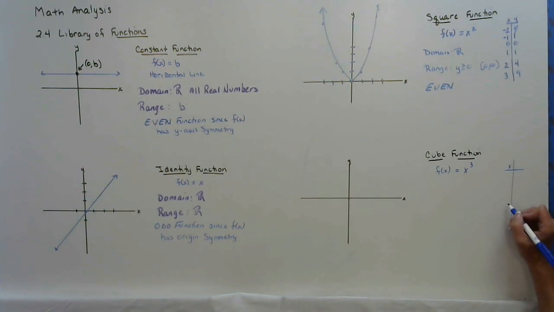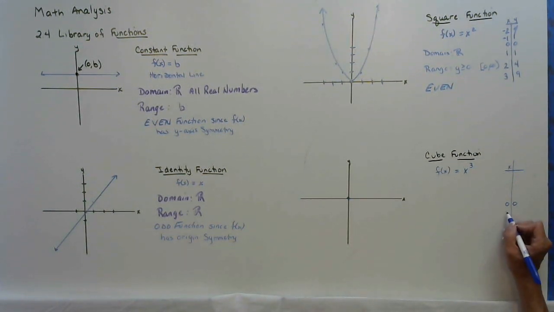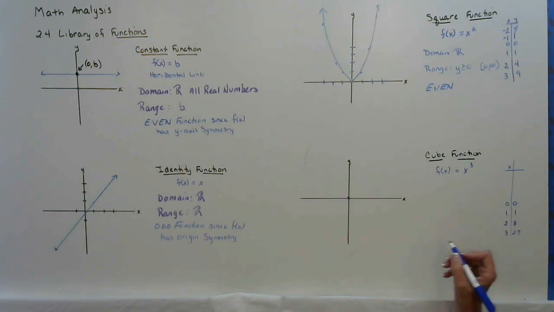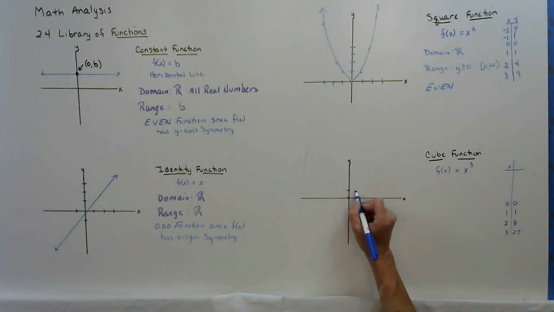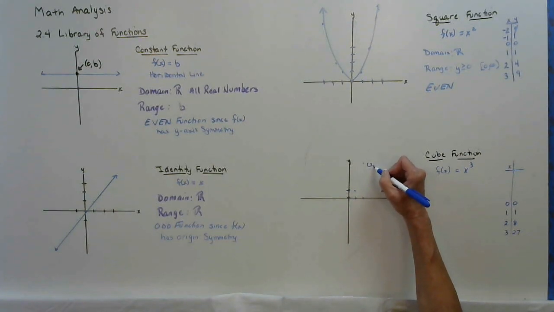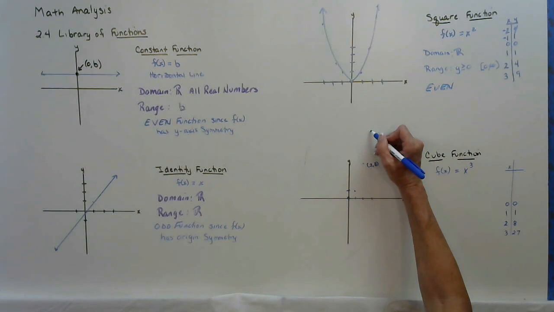Well, let's start in the middle. If x is 0, 0 cubed is 0. If x is positive 1, 1 cubed is 1. 2 cubed is 8. 3 cubed is 27. 2, 8. 3, 27. I'm not going to count all the way up there.